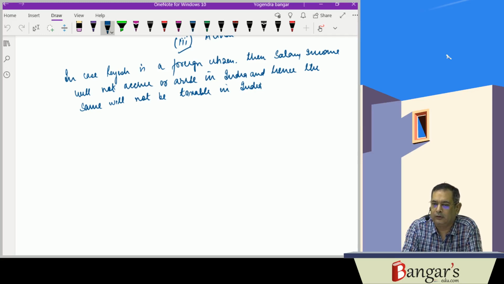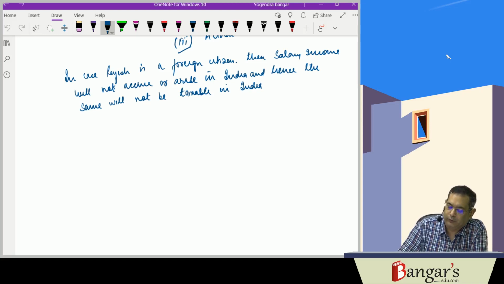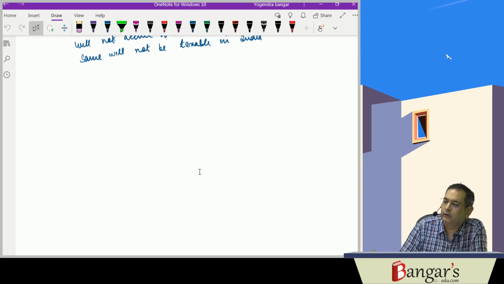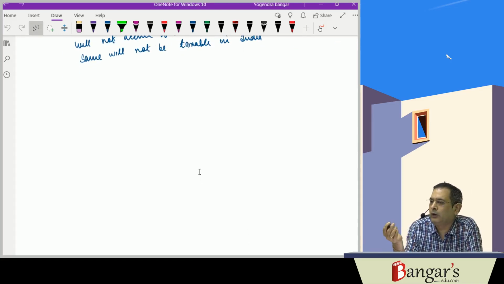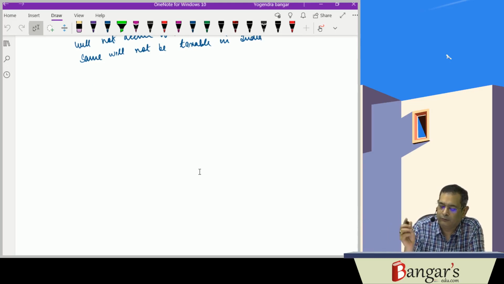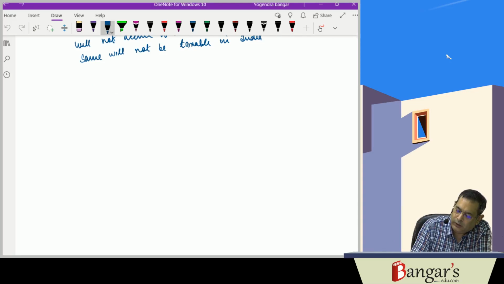And if that facility is not provided, then the employer can give house rent allowance to the employees. So the first one is house rent allowance. That is a monetary payment. So you can take any house on rent and pay the rent out of that allowance. So we are discussing the taxability of the house rent allowance.